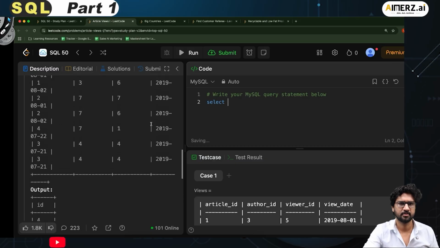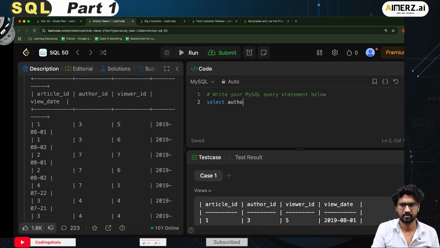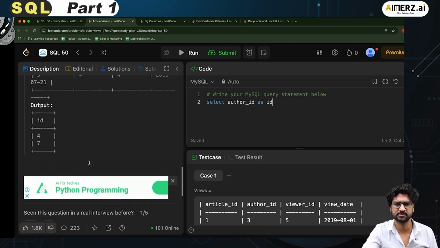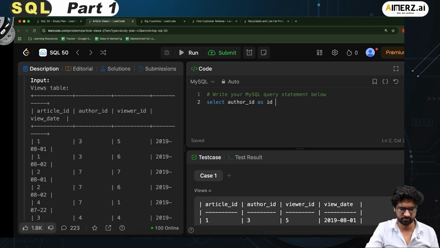and let me call it author ID as simply ID, because I have to give the alias. I am trying to give a name called alias from the table which is views. Okay, and now I have to write: select author ID as ID from views, where viewer underscore ID is greater than or equals to 1 and author underscore ID is equals to viewer underscore ID.